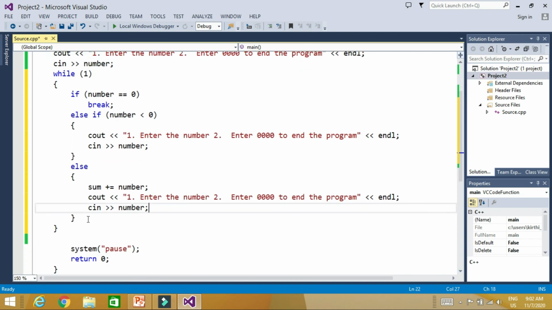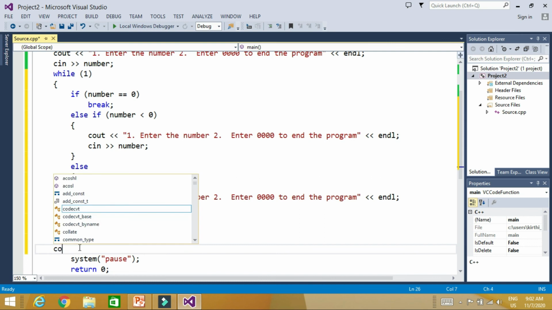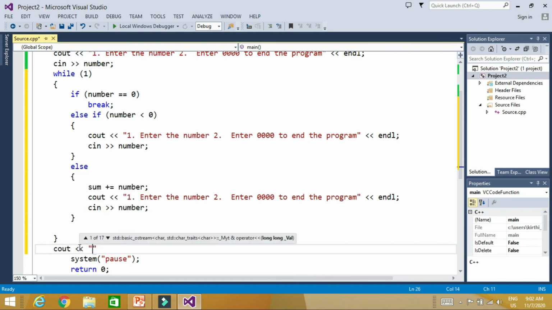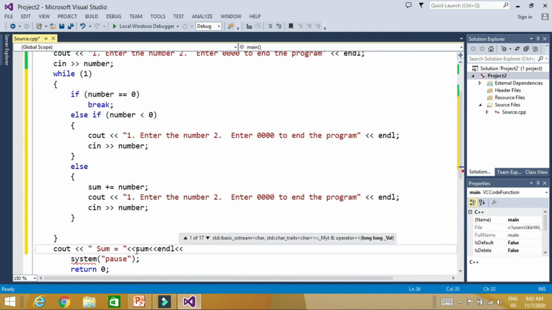And then it should calculate the sum. So it should print the sum here. cout sum is equal to sum, end line.